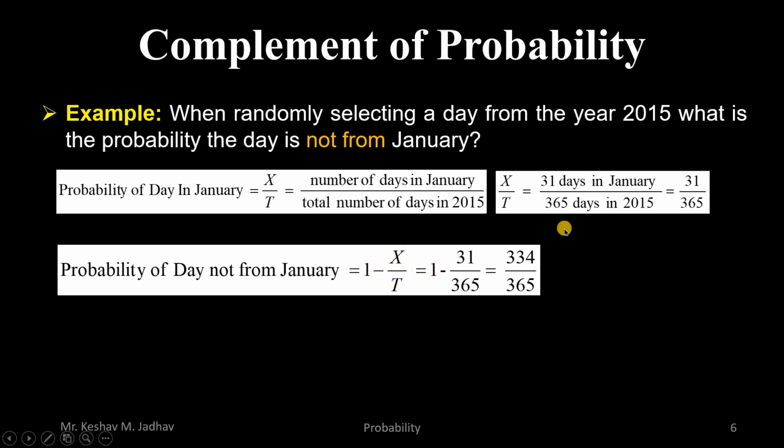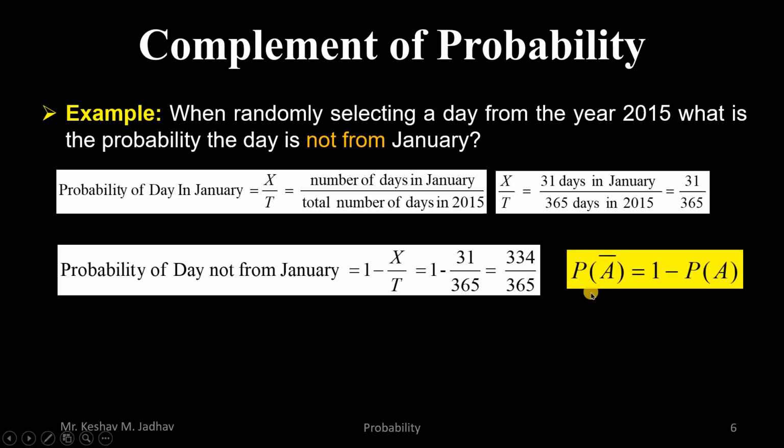So here the probability of getting a day from the January month is 31 divided by 365. So the probability of selecting a day which is not from January is 1 minus 31 divided by 365, which is equal to 334 divided by 365. And here we can represent the complement of probability by using this.